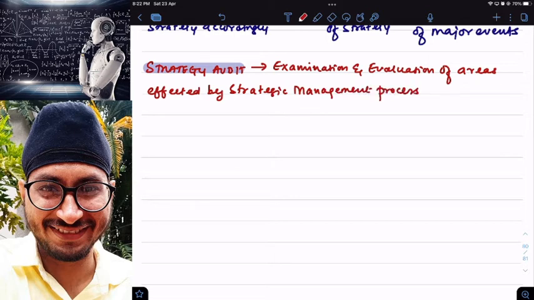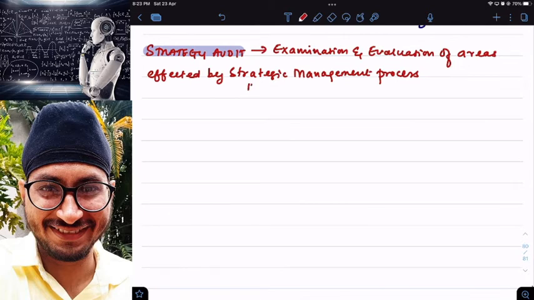Simple. So if I am unable to achieve my goals and objectives, unable to focus on my vision, then find out the reasons behind non-achievement of these things. How, sir? Go for strategy audit, right?